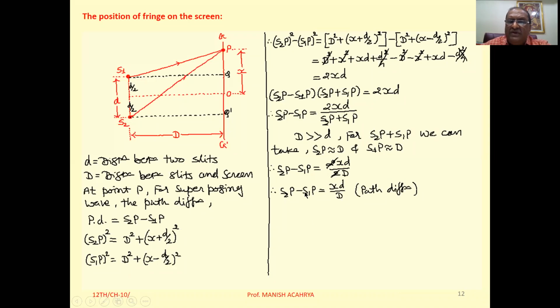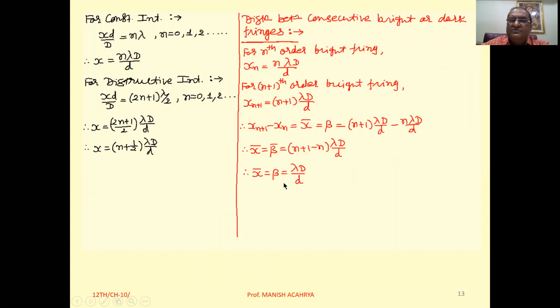So S2P minus S1P, that is xD by D. But S2P minus S1P, that is called path difference, right? So we have got the equation of path difference, where x is the position of the point on the screen.